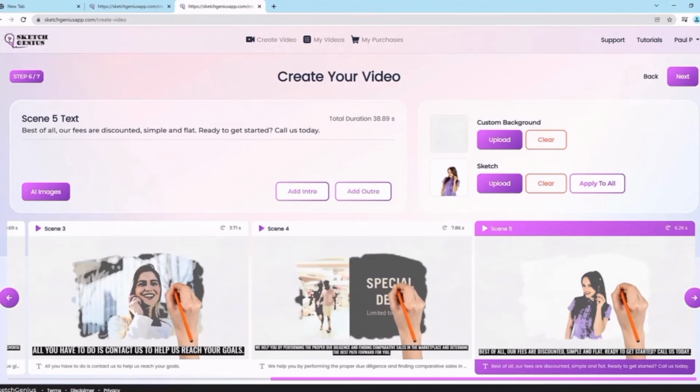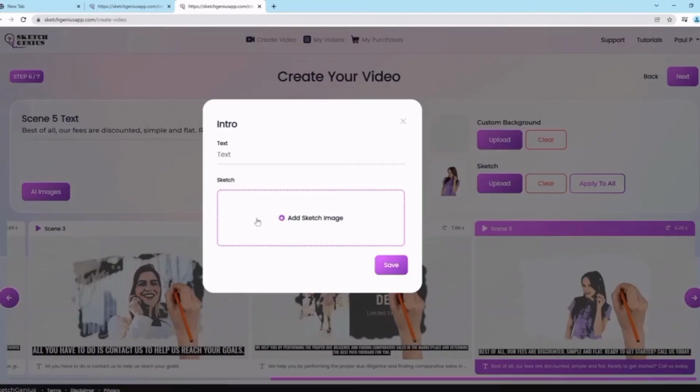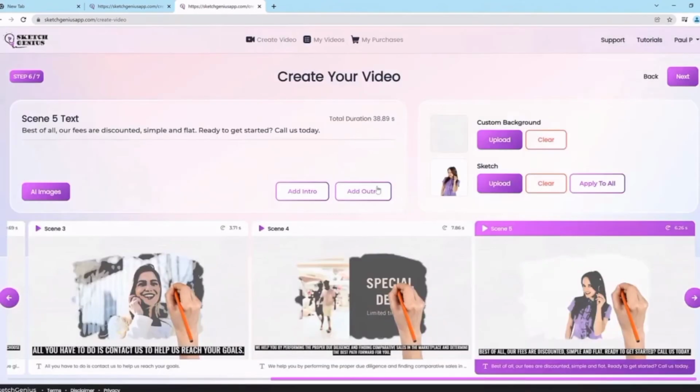And also we have something really cool. We have intro and outro as well. So you could add an intro and an outro. An intro, for example, would be something to do with like an animated logo reveal or a brand reveal. You add that intro in and you can put the text and the image, and it's going to sketch that logo, and you can have any text drawn over on the screen. It's just phenomenally powerful. And also you have the same thing with the outro.